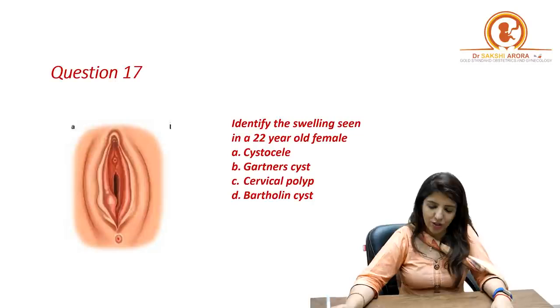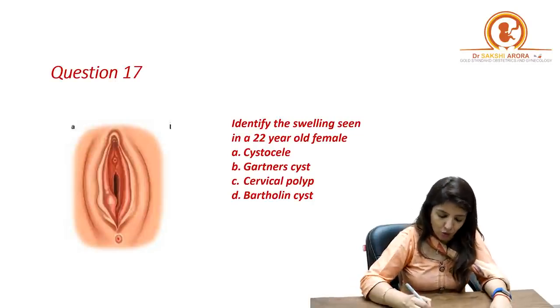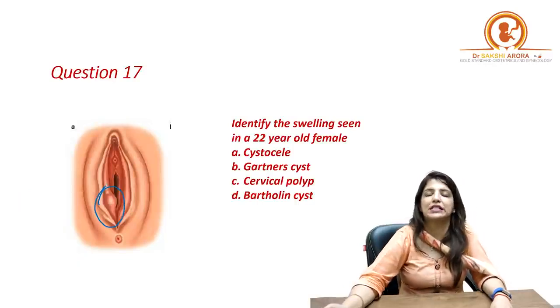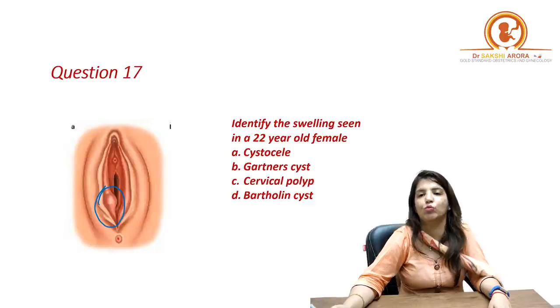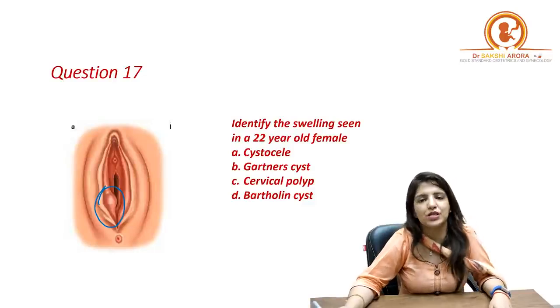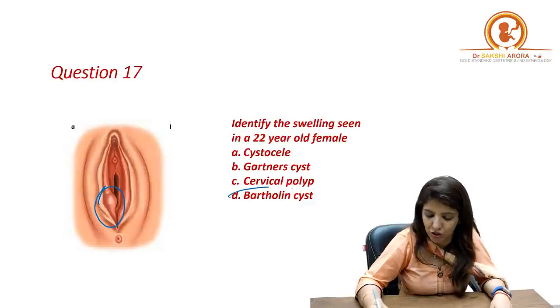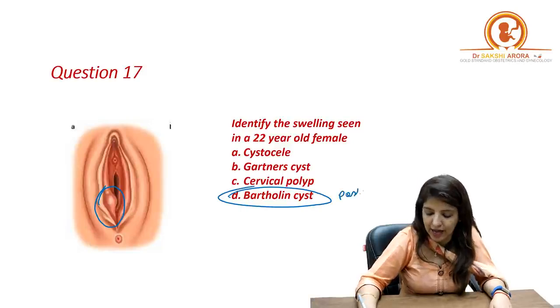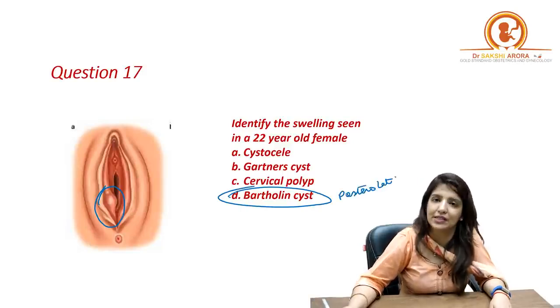Okay. Next question. Identify the swelling seen in a 22-year-old female. Now over here it's a very easy question because you are seeing that the swelling is present in the posterior-lateral wall of vagina. Whenever you see a swelling in the posterior-lateral wall of vagina, it has to be a Bartholin cyst.